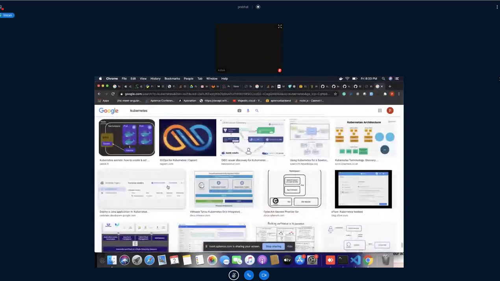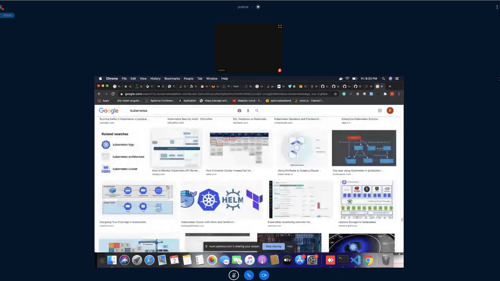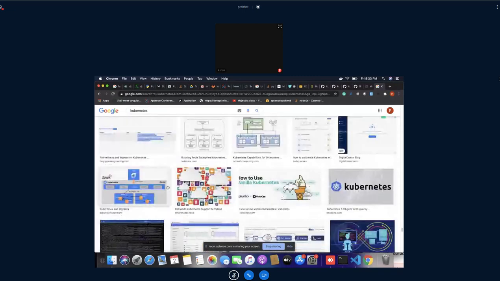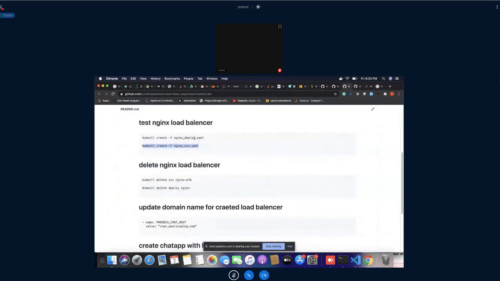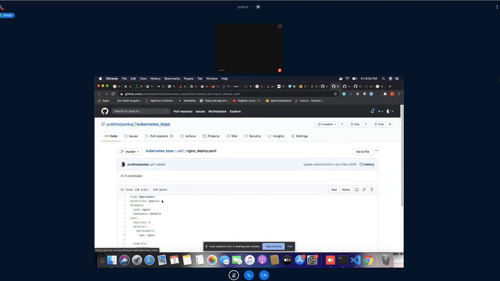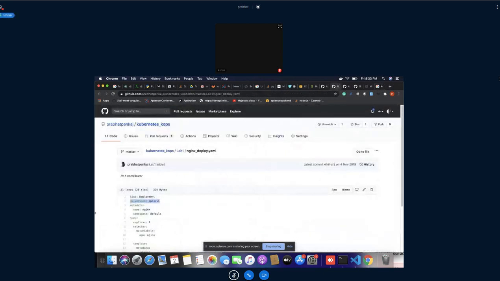This is the diagram we saw yesterday. You can see here, the developer is making a call to the API server. If you see this file, this is the API version. Using this method we make an API call to the API server, using the controller manager, scheduler, and etcd. So this is the method.